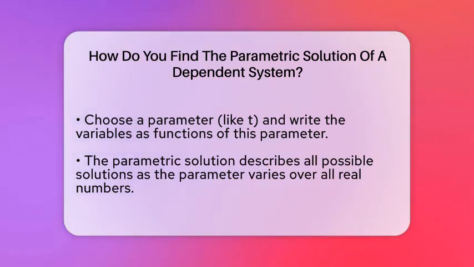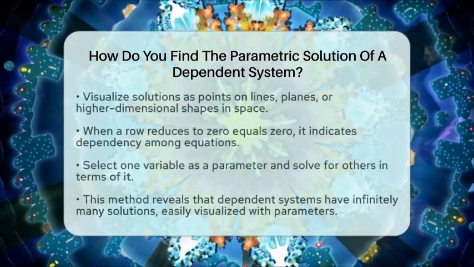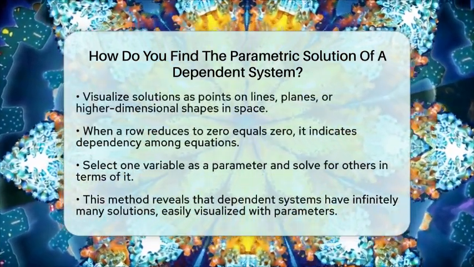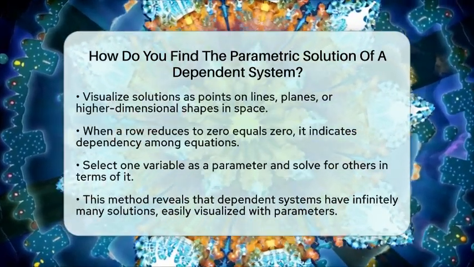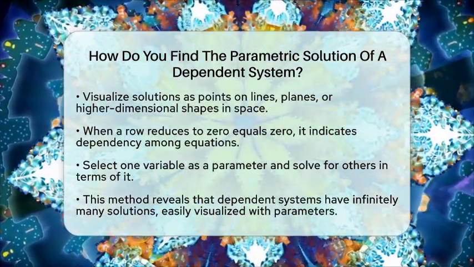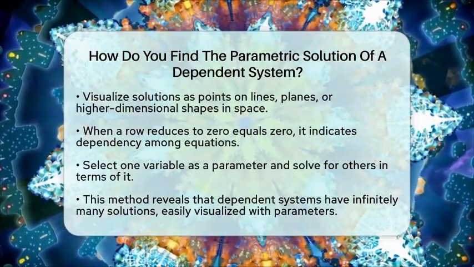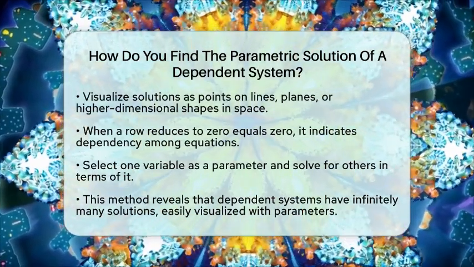In practical terms, if after reducing the system, you find one equation disappears or turns into a statement like 0 equals 0, it signals dependency. You then pick one variable as a parameter, often called t or k, and solve the remaining equations for the other variables in terms of that parameter. This way, you create a parametric form that captures all solutions.